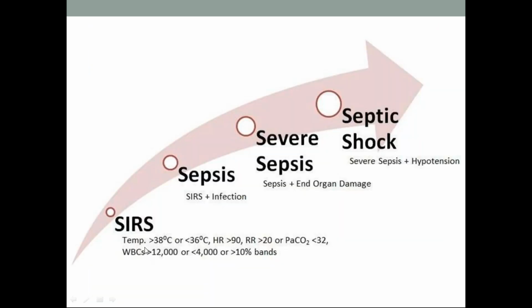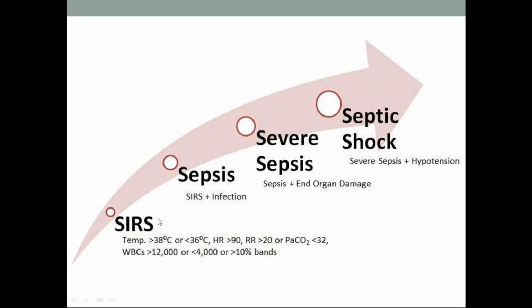So SIRS is temperature more than 38 degrees centigrade or less than 36 degrees centigrade, meaning hyperthermia or hypothermia. Heart rate more than 90, respiratory rate more than 20, PaCO2 values less than 32, WBC count less than 4,000 or more than 12,000 or 10% bands.